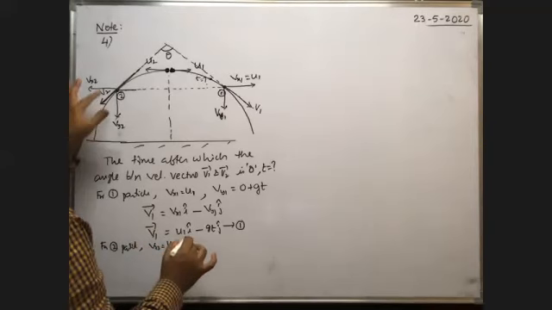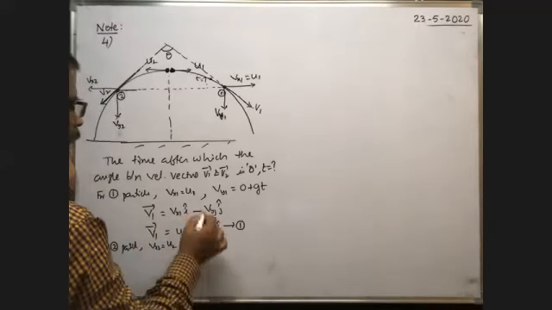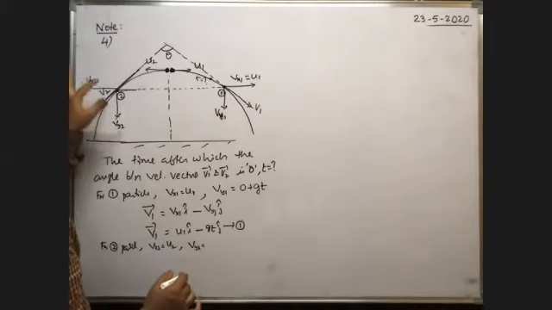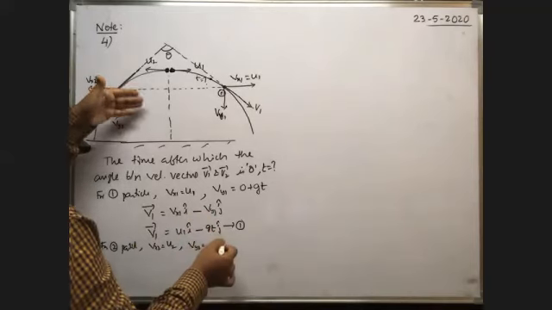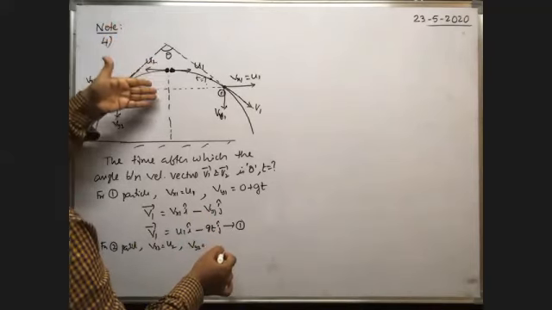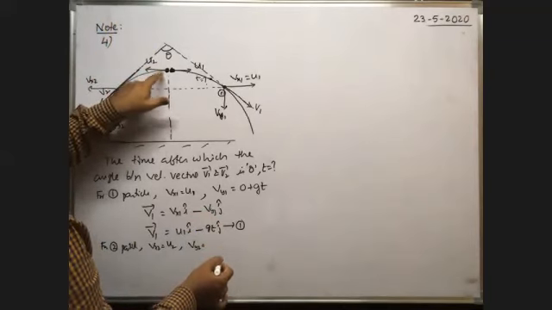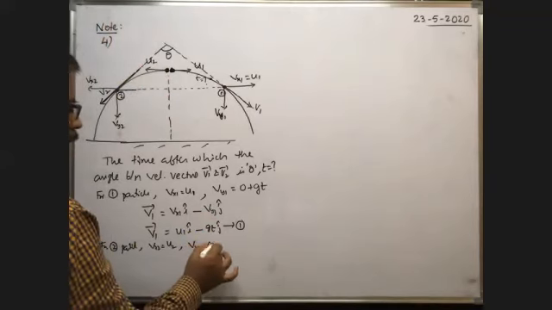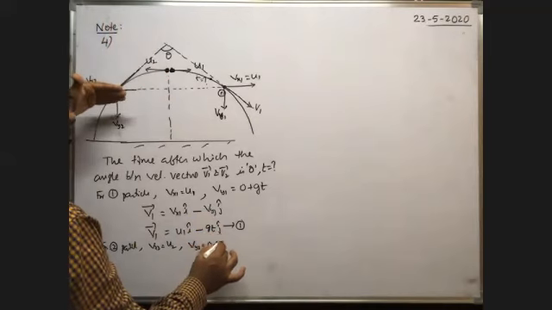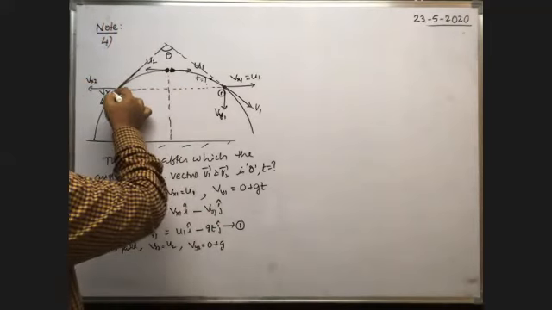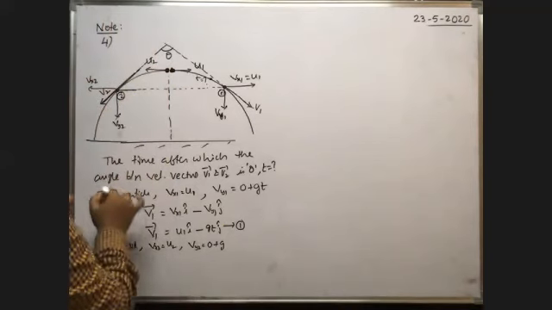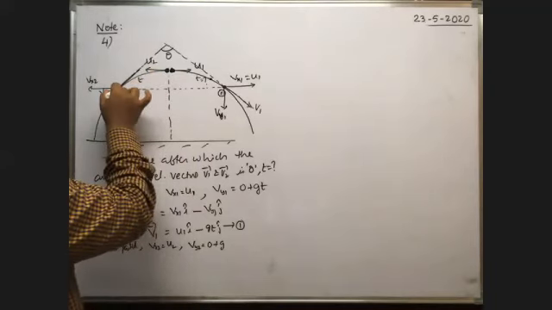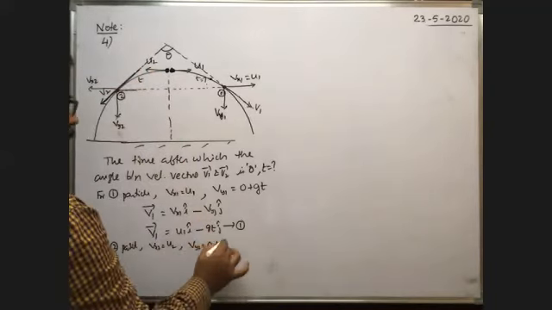Next, what is the magnitude of the vertical component of velocity? Again, from v is equal to u plus at, vy2, that means the velocity of the particle along vertical direction, is v is equal to u plus at. U means the initial velocity of the second particle along vertical direction is 0, because initially the particle travels along the horizontal direction. That's why the vertical component of velocity is 0. Acceleration due to gravity is positive only, because as the particle comes down due to gravity, its velocity goes on increasing downwards. Initially it is 0 along vertical direction, but after t seconds, when the body reaches this point, the vertical component of velocity is 0 plus g into t.